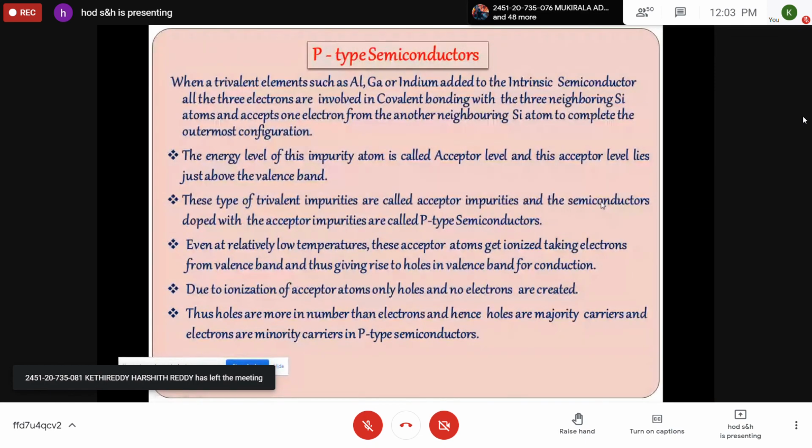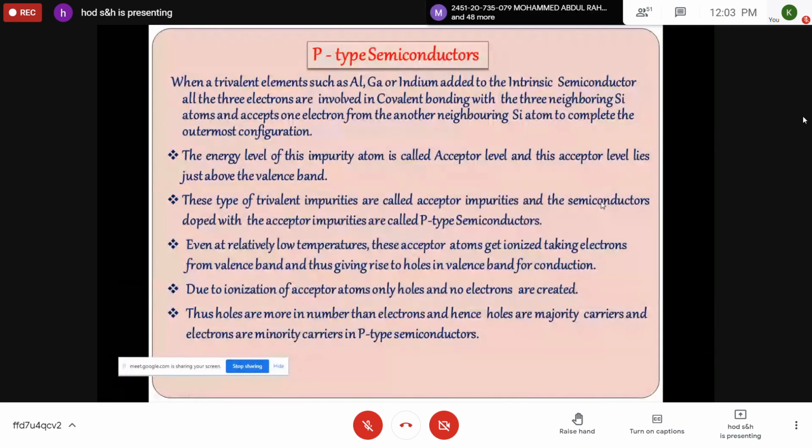So a hole is created in the neighboring germanium atom. This process continues. Due to this, the holes move randomly due to thermal effects, causing certain hole current. So impurity atoms that contribute to holes in this manner are termed as acceptors because they accept electrons from germanium atoms. Since current carriers are positively charged particles, it is called a p-type semiconductor.